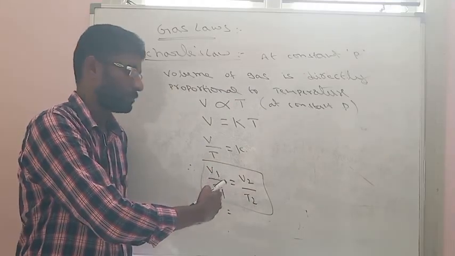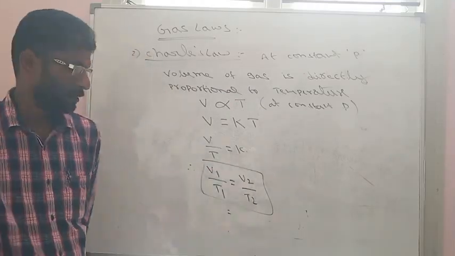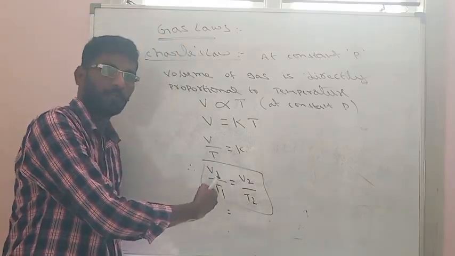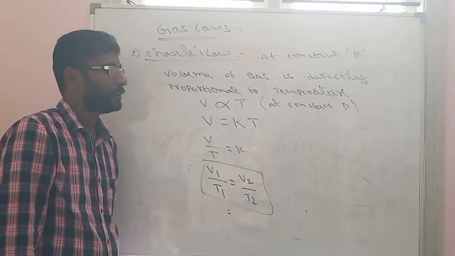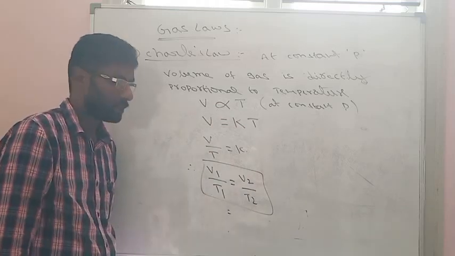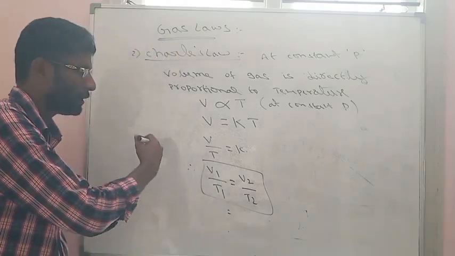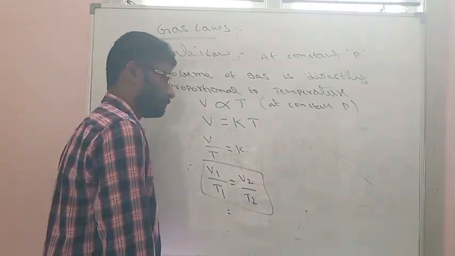When two volumes and one temperature are given, the second temperature can be determined, or when two temperatures and one volume are given, the second volume can be determined by using the Charles law equation. So Charles law represents the relation between temperature and volume.